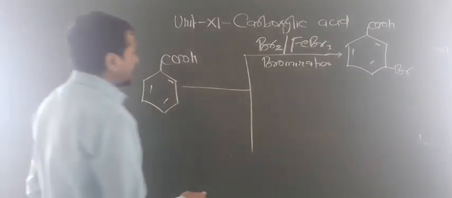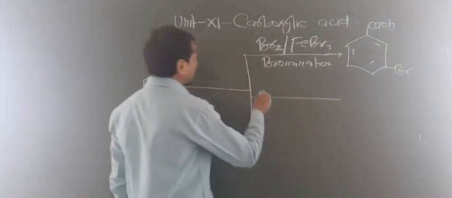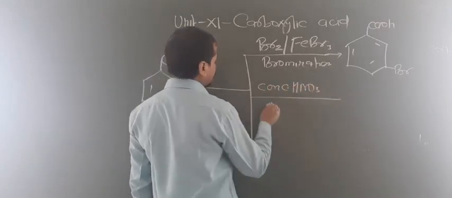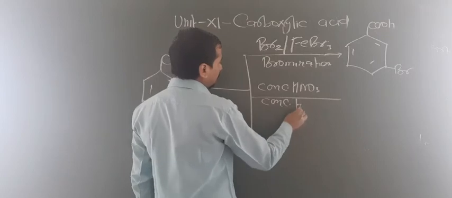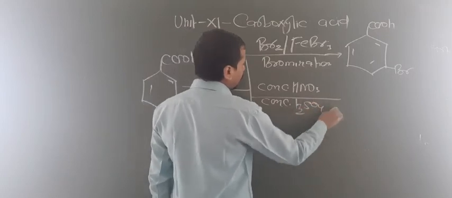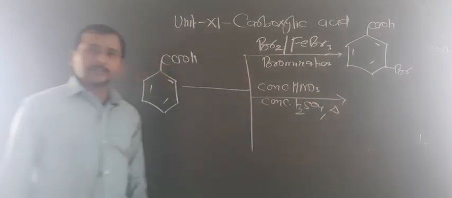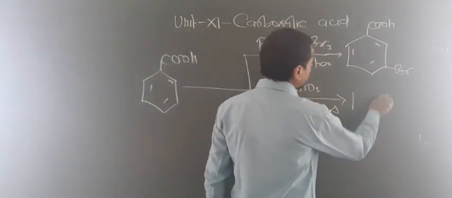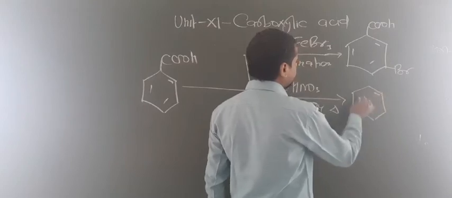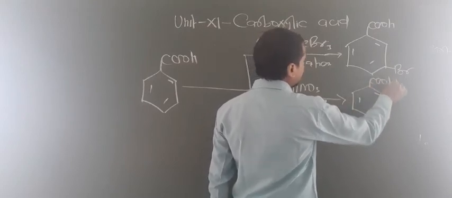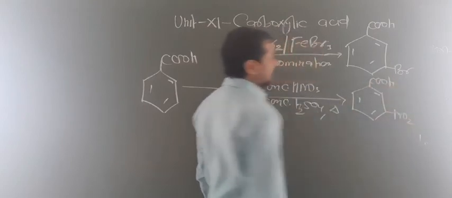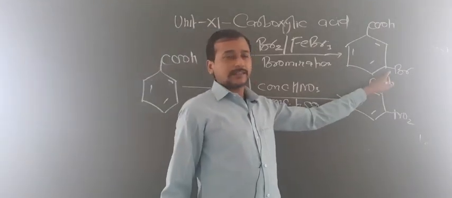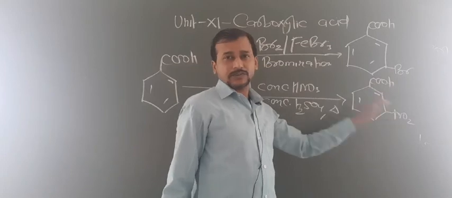Now one nitration reaction. So what you have to take is the nitrating mixture, concentrated HNO3 and concentrated H2SO4. Okay, now heat them. In this mixture what happens, the NO2 group is attached to the meta position with respect to COOH. So now this is COOH. Now here you have to attach the NO2 group. So this is known as meta bromobenzoic acid. This is known as meta nitrobenzoic acid.